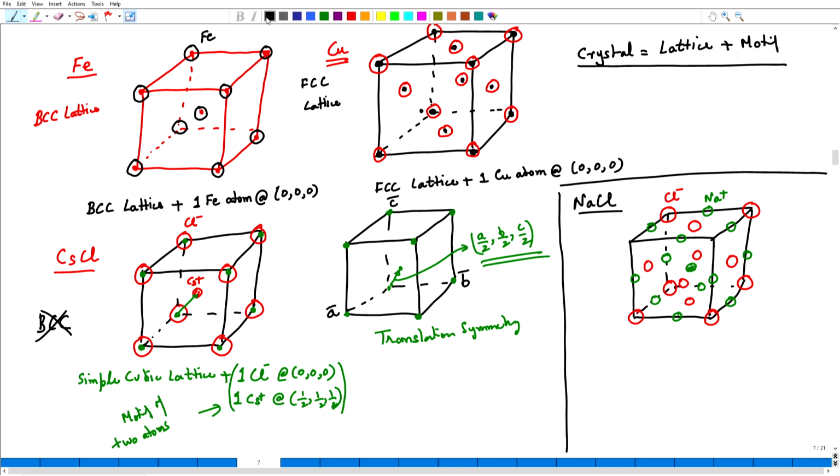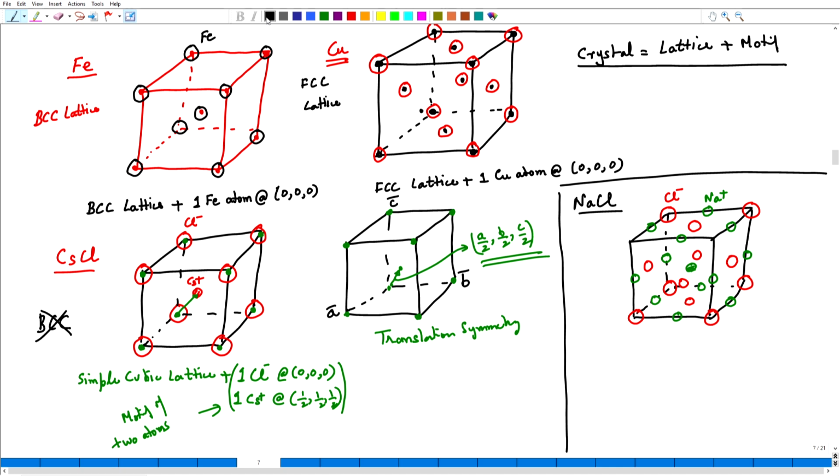So, now how do I describe this structure? What is its Bravais lattice and what is its motif? Very often such a structure is described as two interpenetrating FCC lattices.